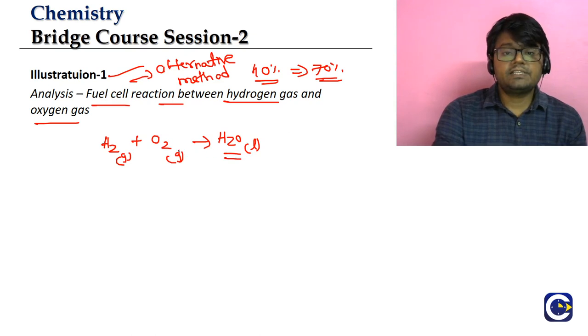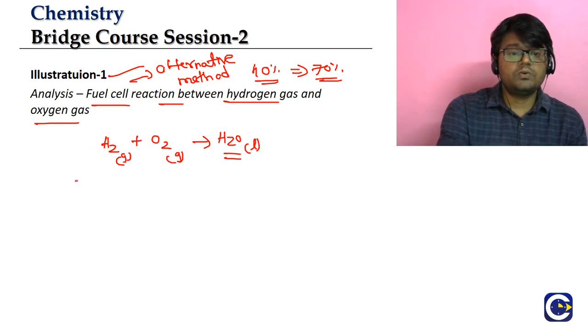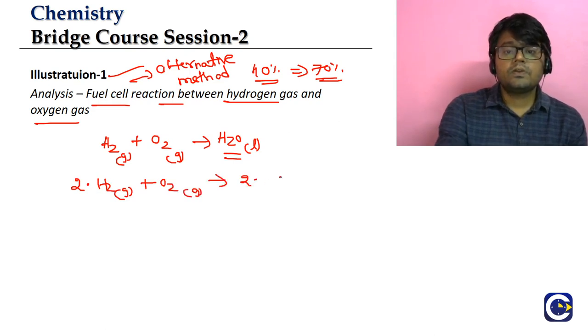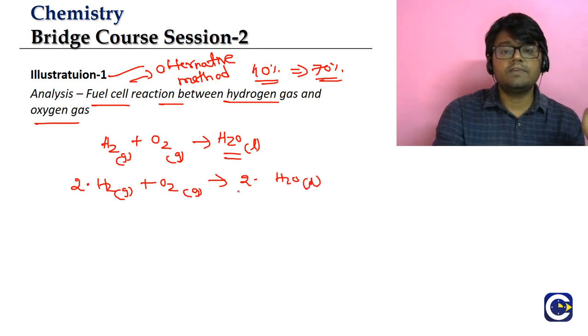If you see this reaction, this equation is not balanced. So how do we balance it? We can put a 2 here: 2H2 gas plus O2 gas gives rise to 2H2O liquid. The water comes in the liquid state. Now the total hydrogen count: 2 twos are 4 on the left-hand side, and on the right-hand side 2 twos are 4. Oxygen on the left-hand side is 2 atoms, and the right-hand side also 2 into 1, so 2 oxygen atoms. So this is a balanced equation.